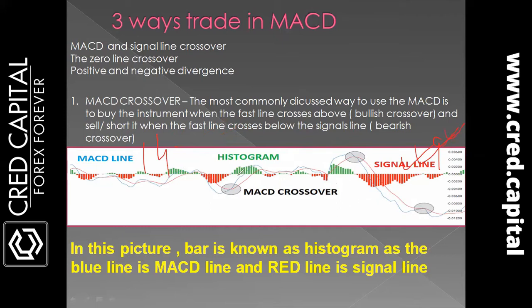Okay, so here you can see this is the zero level, this is the uptrend, and this one is the downtrend. This one shows the two lines, the MACD line and the red one is the signal line. So which one is the fast reactive?